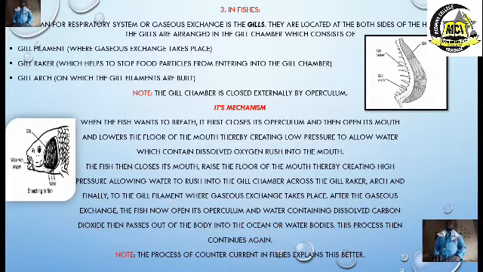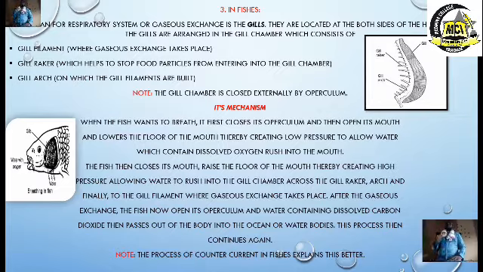And then all these parts of the gills are found within the gill chamber, and they are enclosed by a special structure called the operculum. We can see it in the head of the fish, shown on the left side of the slide. Now, we already know the gill is used for exchange of gases in fishes. What is the mechanism? How does the mechanism operate?